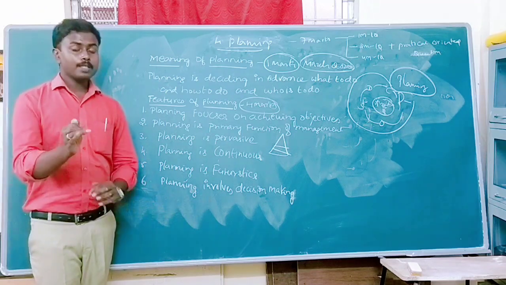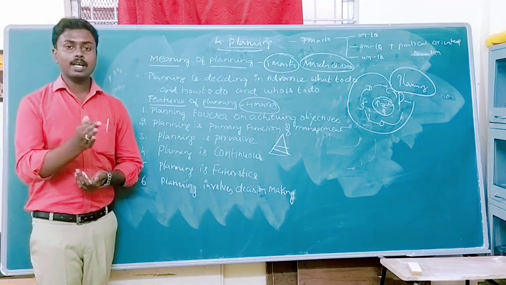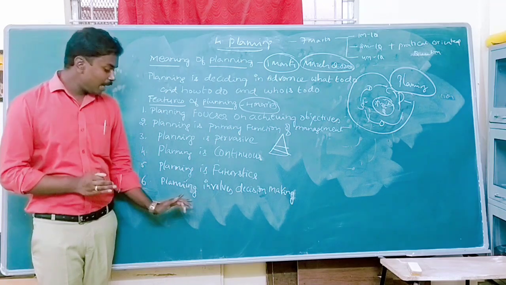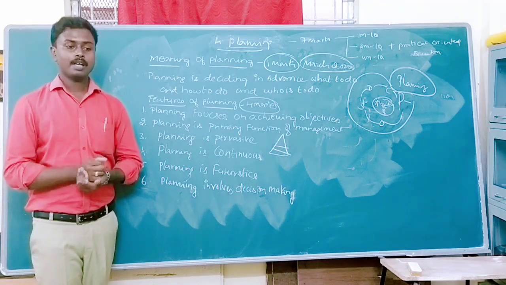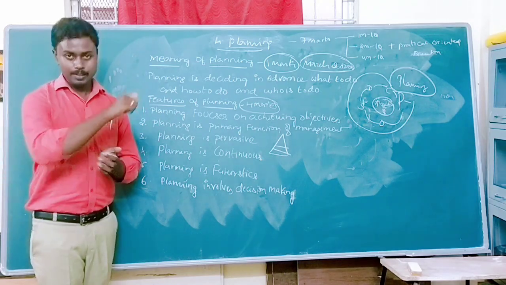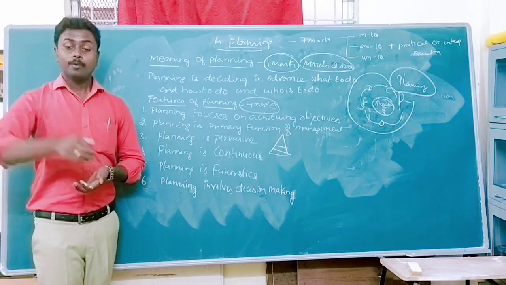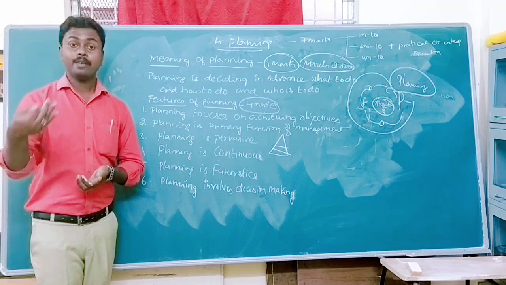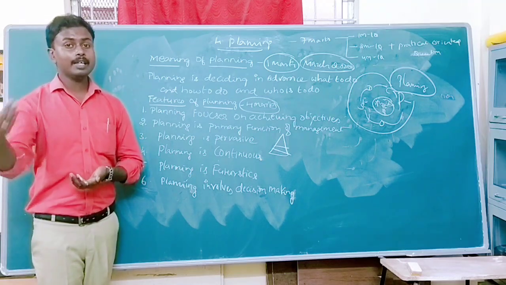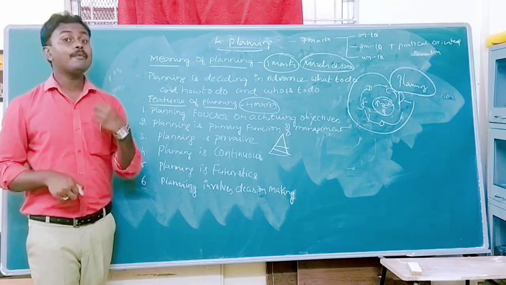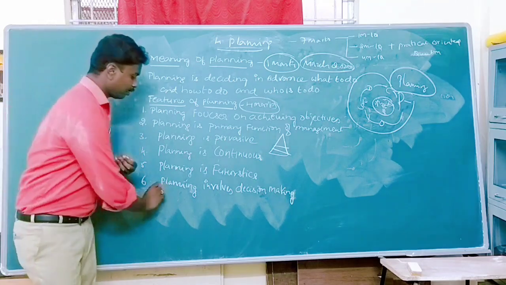That means if we have 2 or 3 decisions, the plan helps us to take a good decision. Suppose I have 3 decisions. Among the 3 decisions, the decision that can increase the profit is the kind of decision I can take. How is it possible? With the help of planning.